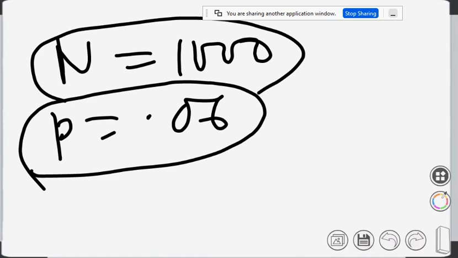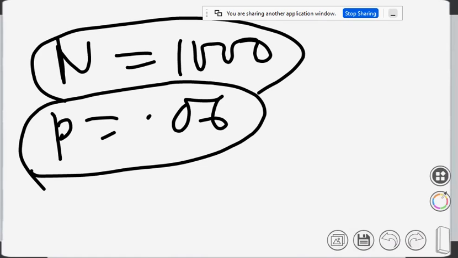So n into p is 60, np is constant. I think I have said in the last class that binomial distribution can be converted to Poisson distribution if n is large and p is small and np is constant. I think I have said that in the previous class. So here np is constant and that is equals to 60.